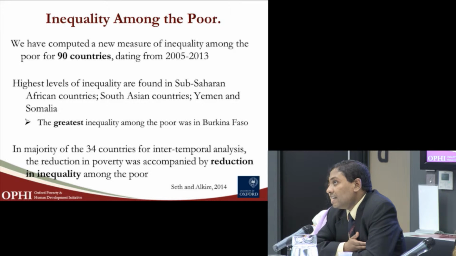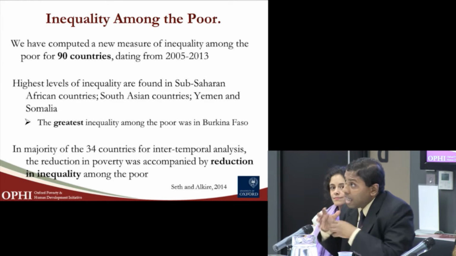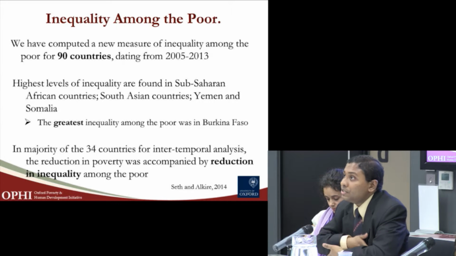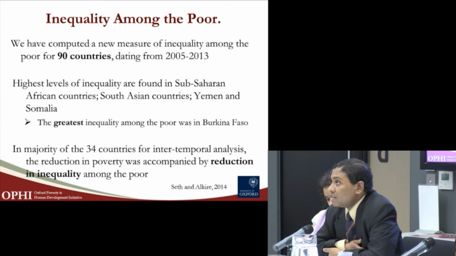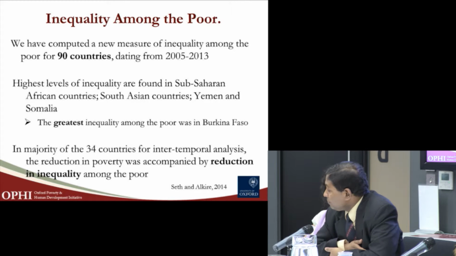We find the highest levels of inequality among the poor, or across their multiple deprivations, in Sub-Saharan African countries, South Asian countries, Yemen and Somalia. The greatest inequality among the poor was found in Burkina Faso.